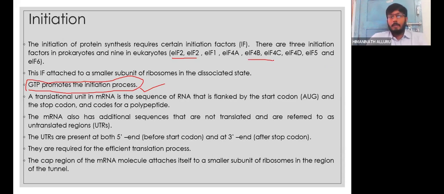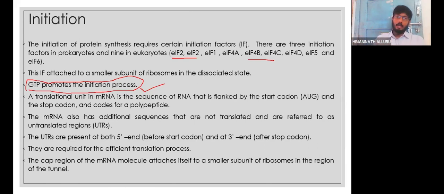Next one is the mRNA. In the mRNA, what happens? Already we know that the initiation will not start exactly at the extreme 5' end. There is some sequence, even around 200 base pairs, that will be left. After that only the initiation will start. Whatever the regions are before the starting of initiation, we call it UTR, that is untranslated region. In that area, translation will not take place.